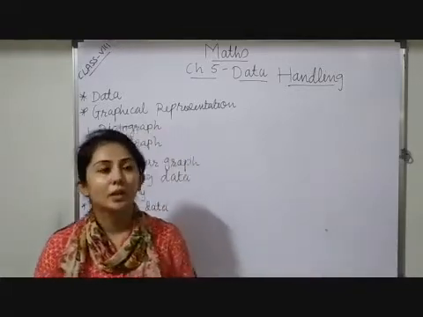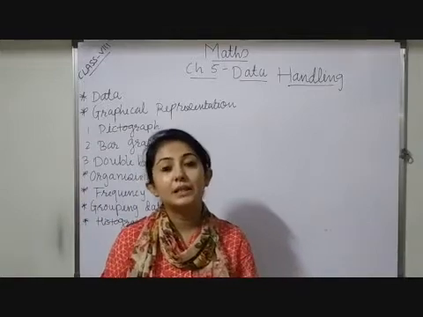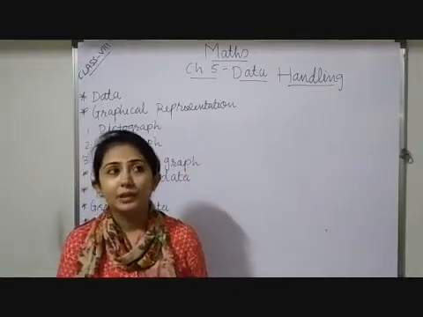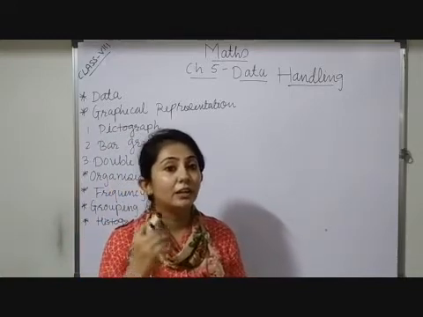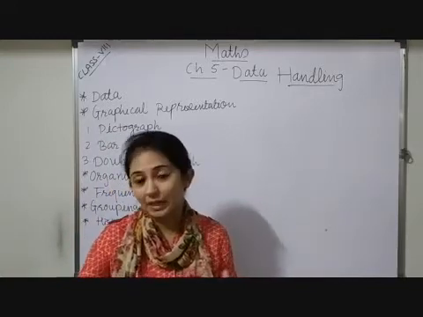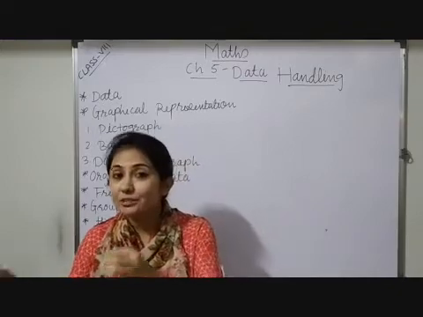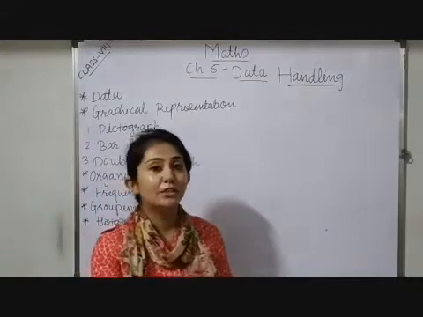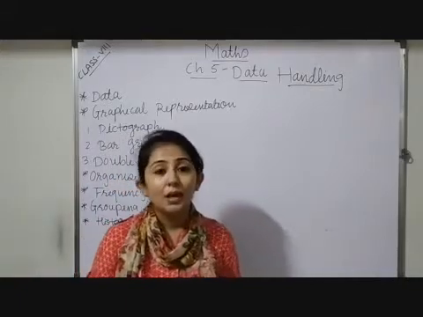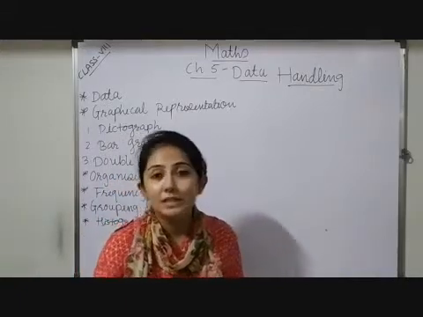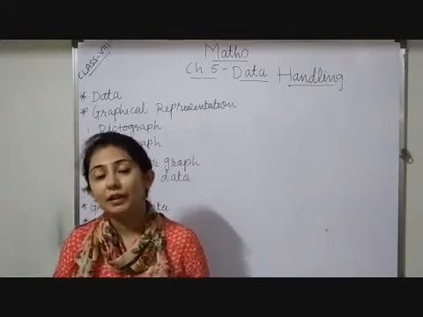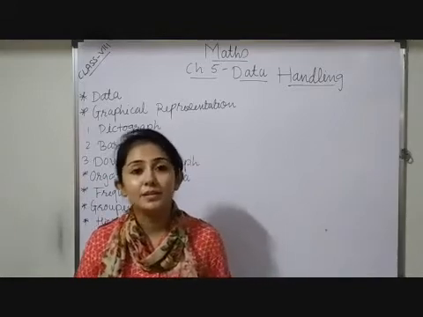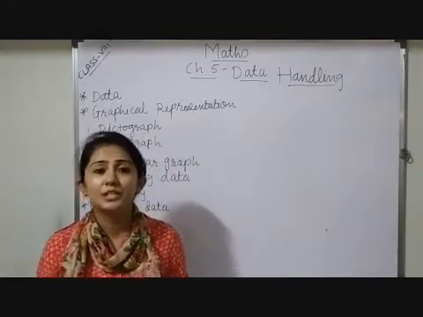Here I am giving the height of competitors in an athletic event. One more example: a postman having different types of letters. That is also information, because that information belongs to him. What about our information? Related to you, an example is marks of mathematics in a unit test. One more example is prices of cars of different brands. So these are so many pieces of information we are getting.